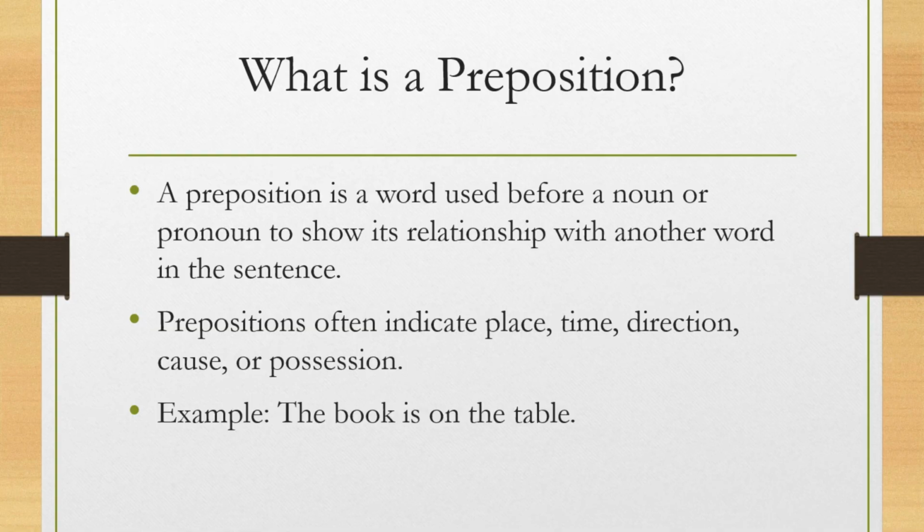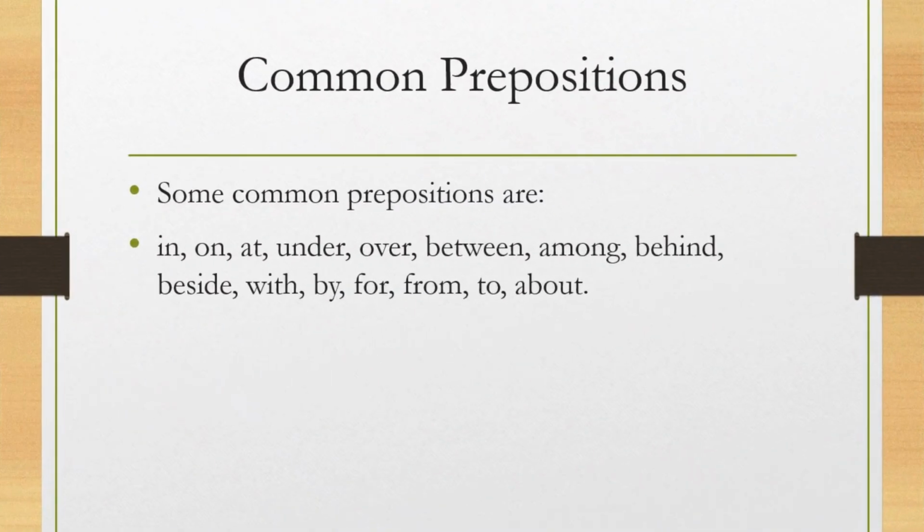Example: The book is on the table. Here, the word on is a preposition. Some common prepositions are in, on, at, under, above, below, behind, beside, between, among, near, inside, outside. Examples in sentences: The keys are in the drawer, the picture is on the wall, the children are playing under the tree.